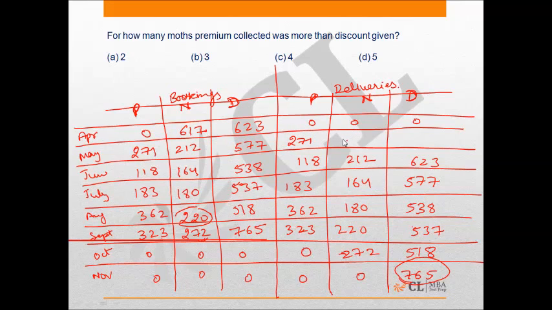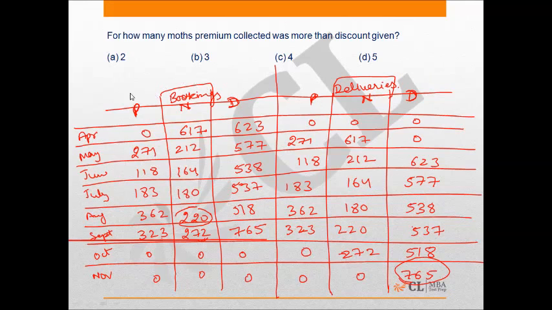Okay, so similarly you can fill this part also, because this is the number of normal deliveries which were delivered in the month of May or booked in the month of April. So from here you can complete the table of bookings and deliveries, right?